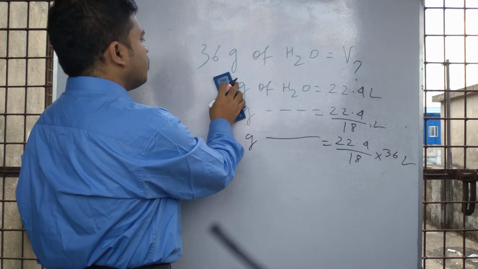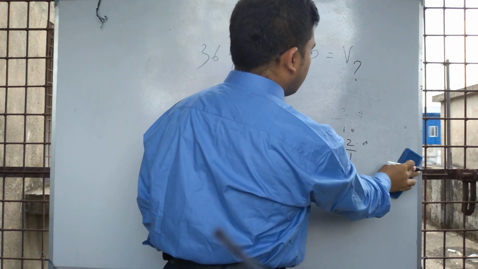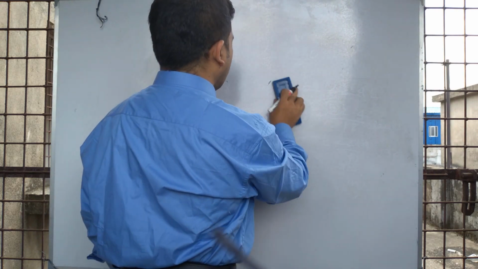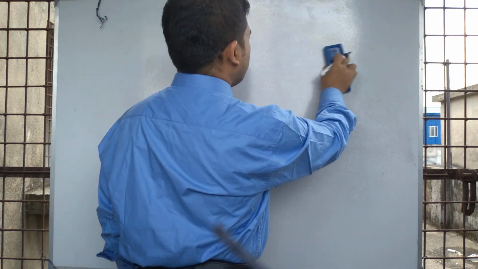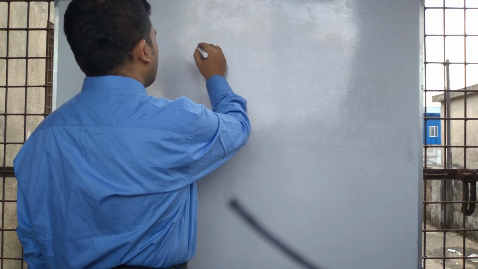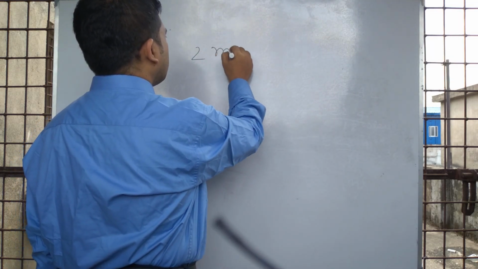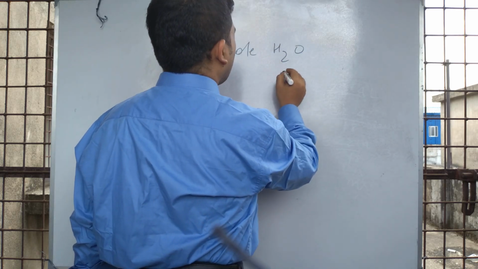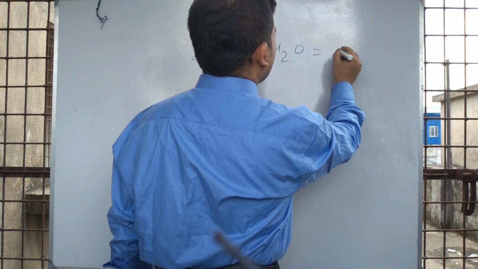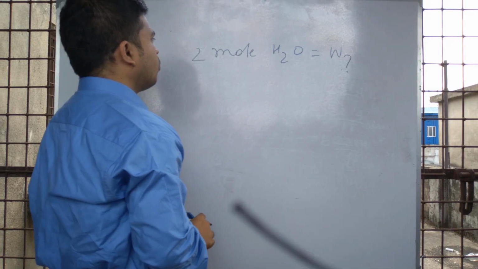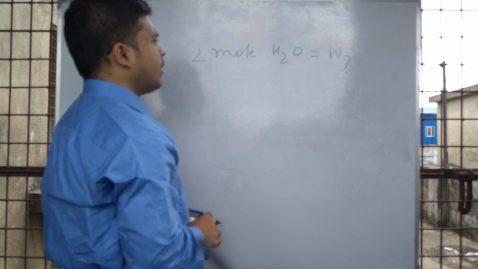Now we can also calculate another type of problem, like mole. 2 moles of water equal to what weight? What is the weight of 2 moles of water under STP?